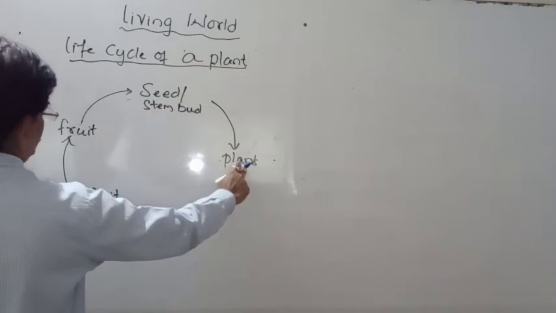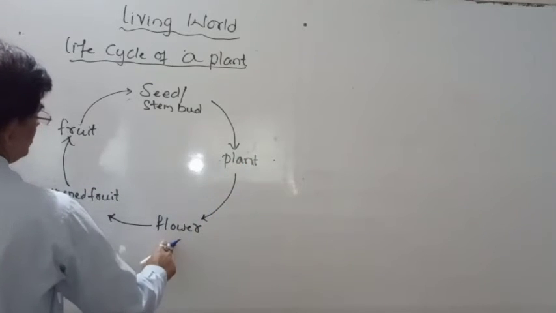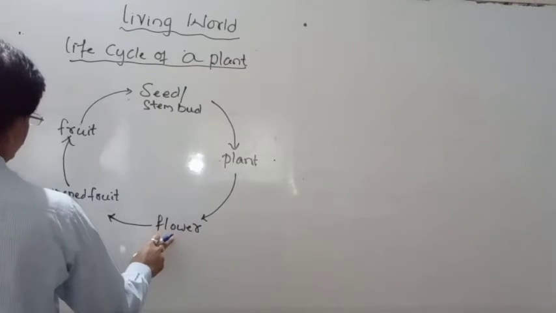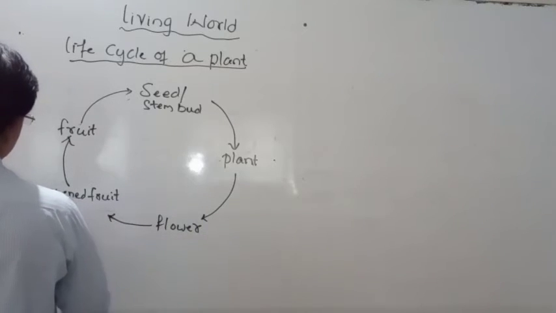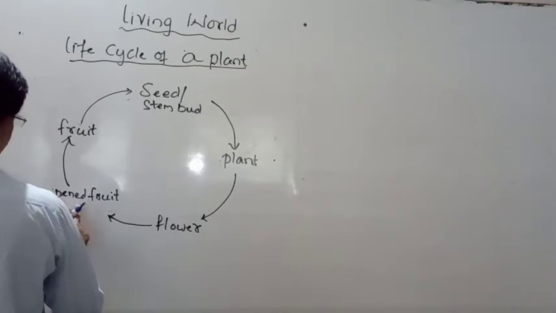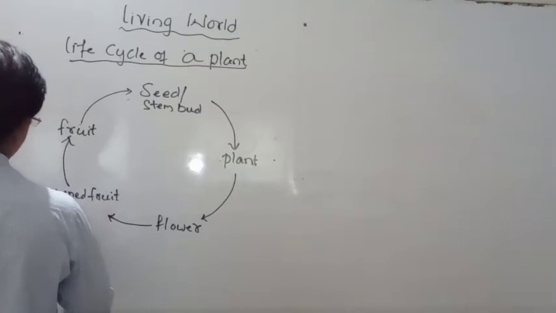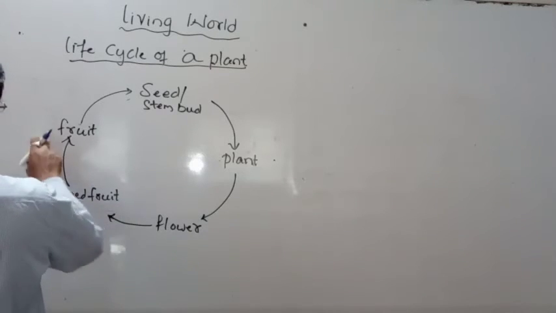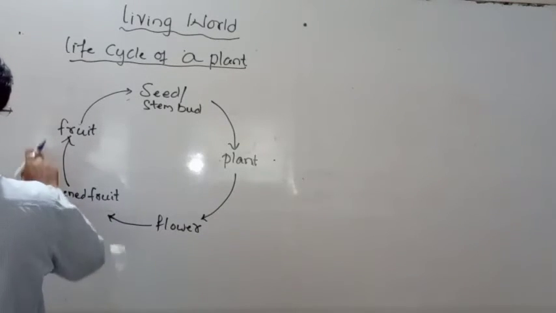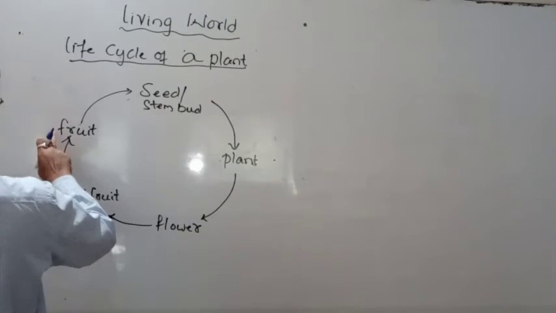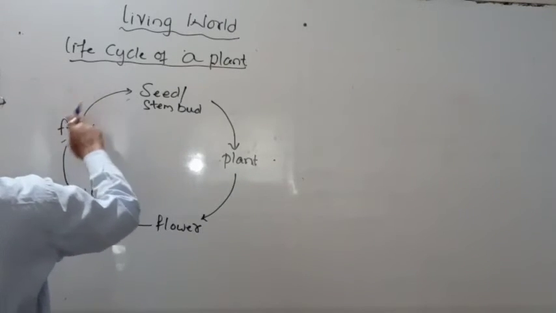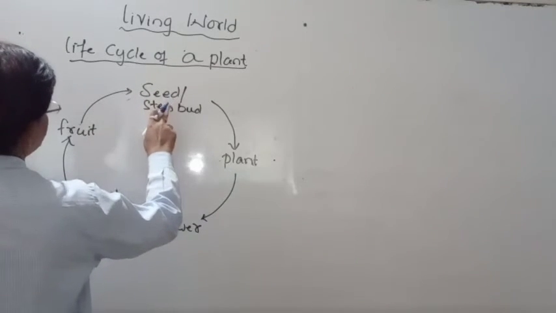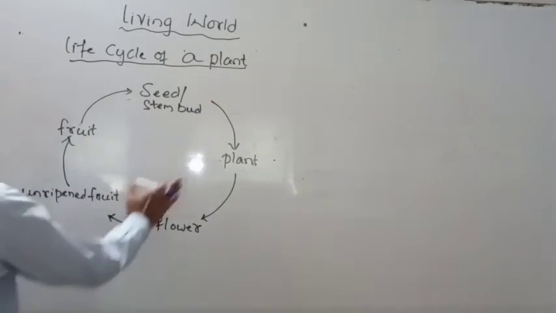New plant is grown. From the plant, flower grows. In the flower, it grows into unripened fruit. Flower becomes fruit, that is unripened fruit, or the bud, it is called. And from this fruit, it changes to completely developed fruit. In that fruit, seeds grow. From the seeds only, again a new plant is grown.